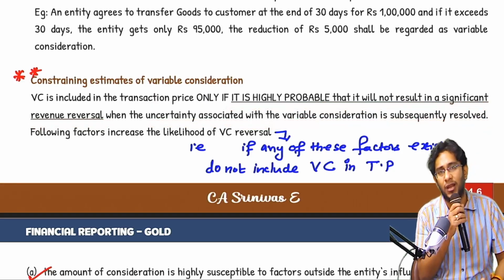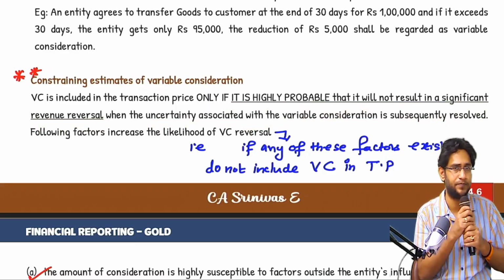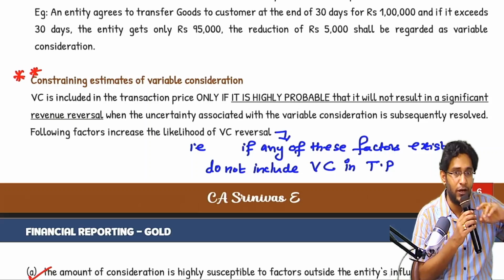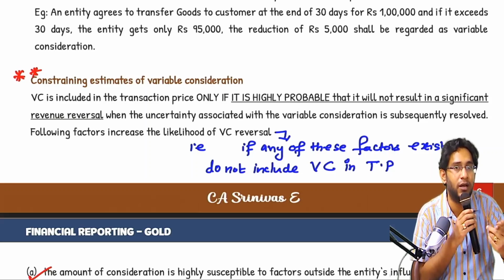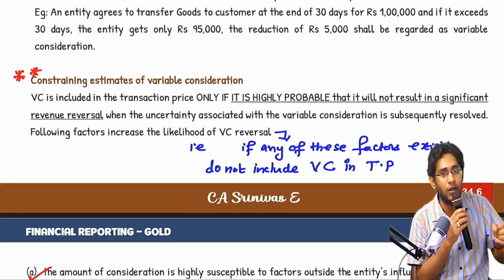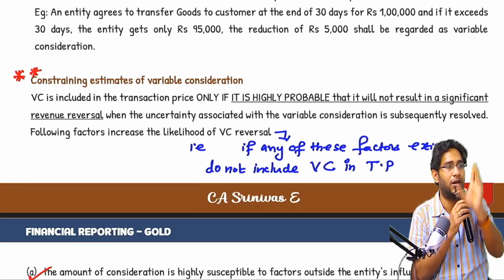Variable consideration, whether I will get it or not, I do not know. There is an uncertainty. When clarity comes on that uncertainty, the chance of revenue reversal should not be there. Then you can include VC in your transaction price.